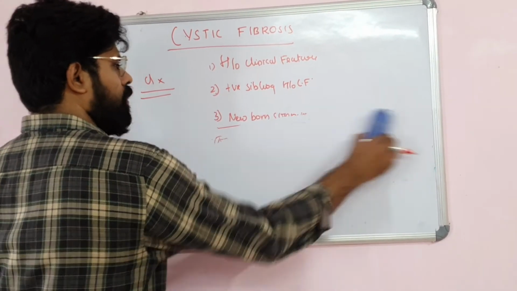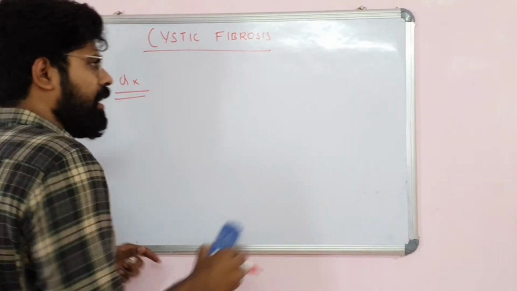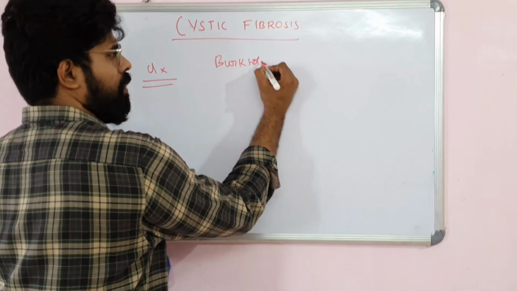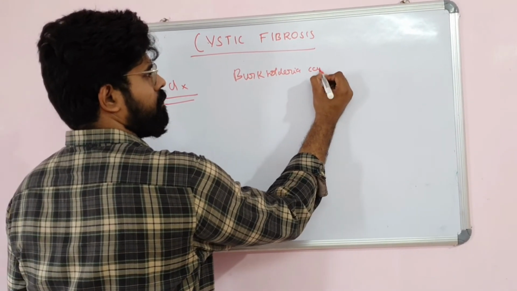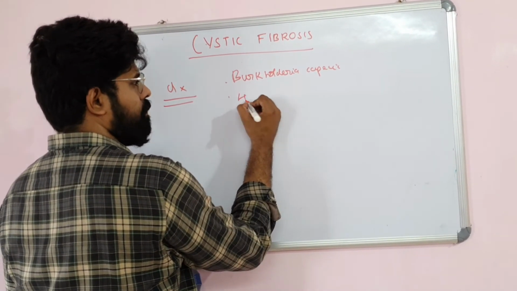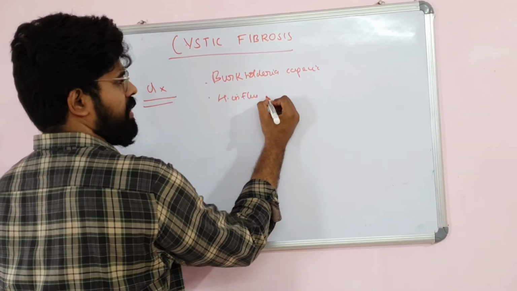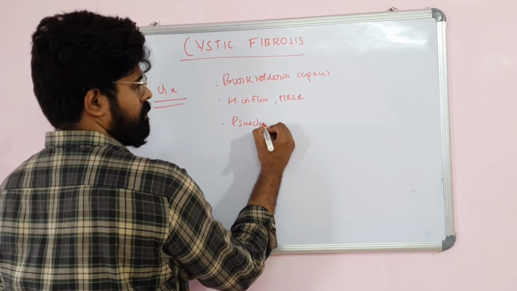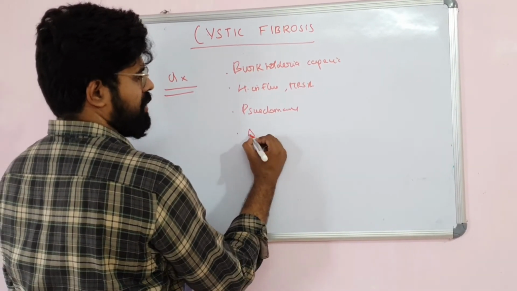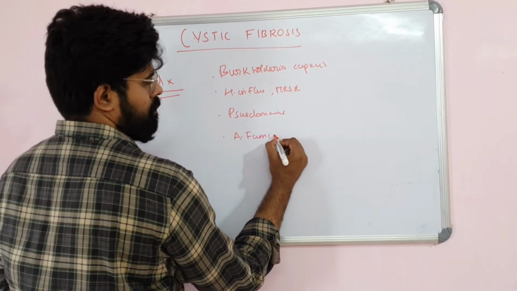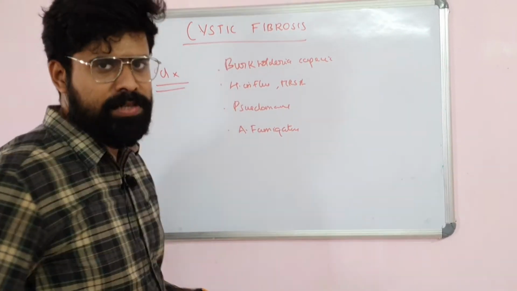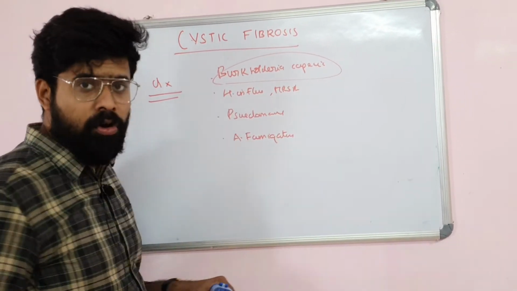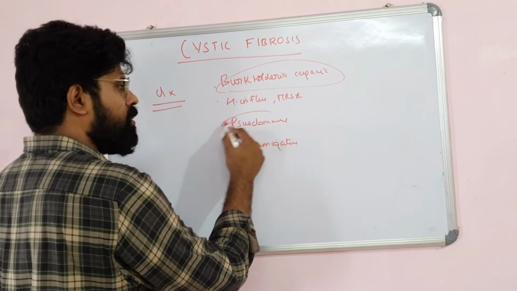And also we have microbiological evidence of a Burkholderia cepacia infection, or Haemophilus influenzae, or MRSA, or Pseudomonas, or Aspergillus fumigatus, or some gram-negative organisms like Proteus and Klebsiella. Especially Burkholderia cepacia is pathognomonic of a cystic fibrosis patient, and also Pseudomonas aeruginosa.